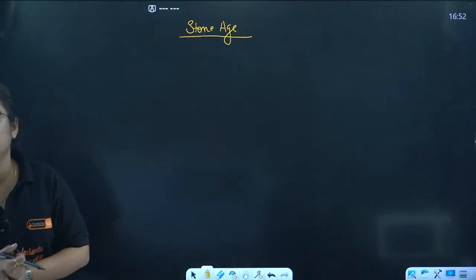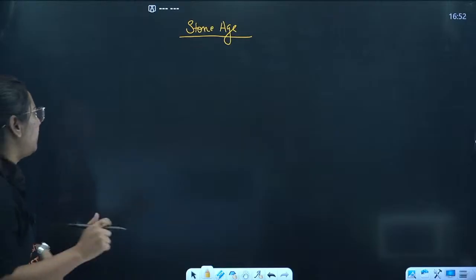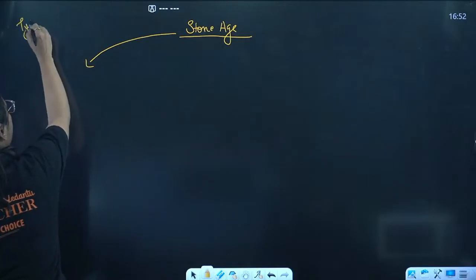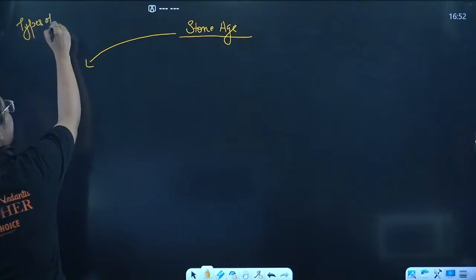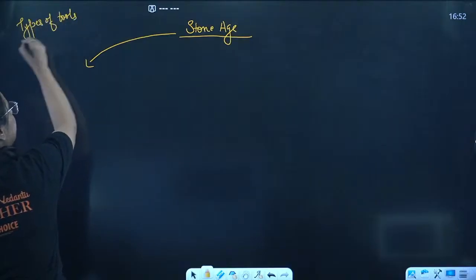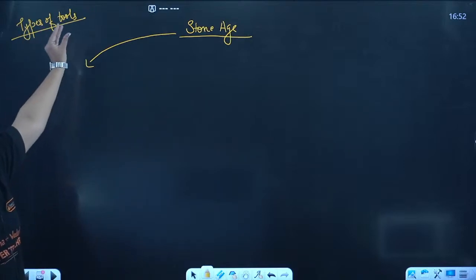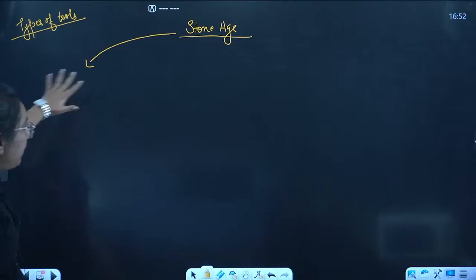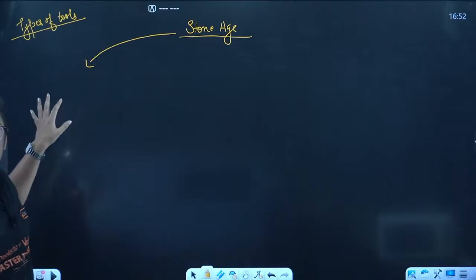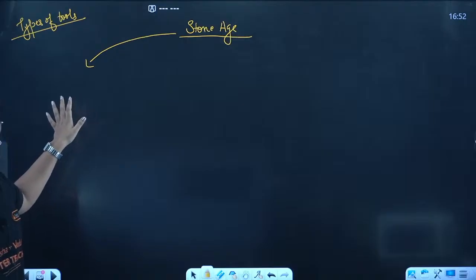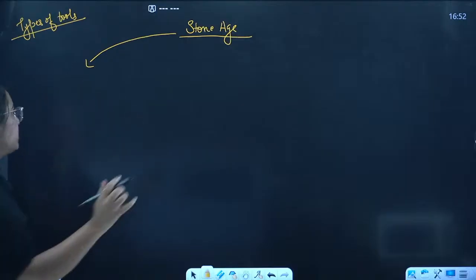Economic activity of the humans at that time. We won't call it economic either. According to the types and nature of the tools that we found during this time, we divided this particular Stone Age into 3 ages. Yes, B is the correct answer. We divided the Stone Age into 3 ages.